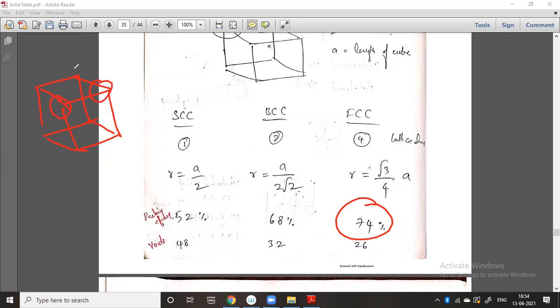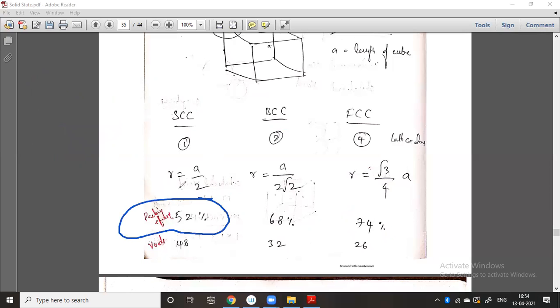So corners have one in FCC, and each face also has one. Again, each face also has one for us. So specifically, for every face we get one each. That is why the packing fraction is 74%. In competitive exams they will ask about this packing fraction. Packing fraction is nothing but the amount of atoms present in a single unit cell.